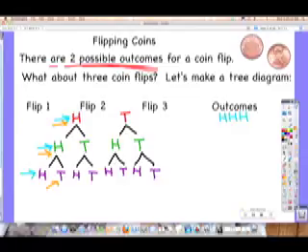Okay, all right, go back to heads. Change up the color. This branch, do you agree this branch over here is done on the left side? Okay, that one's done, so let's go to the right branch. We could do a heads, a tails, or a heads. So another outcome could be heads, tails, heads. Okay, are we done with that branch yet? We're almost done though, right? So go back to heads. We could have done a heads, a tails, and then a tails. Heads, tails, tails.